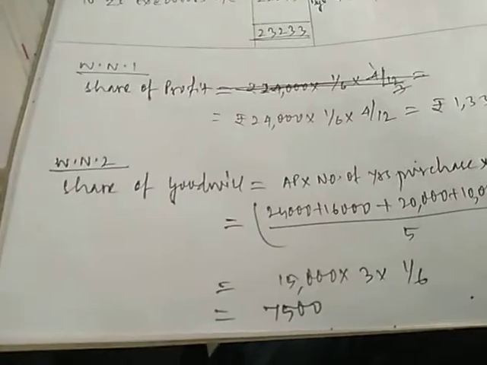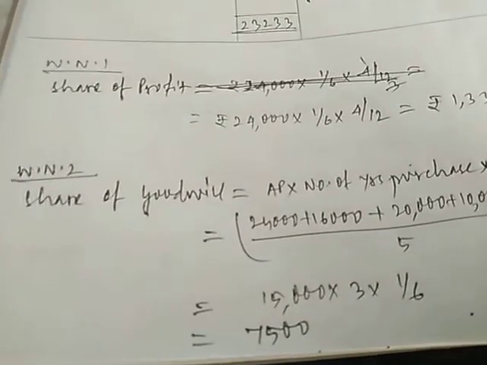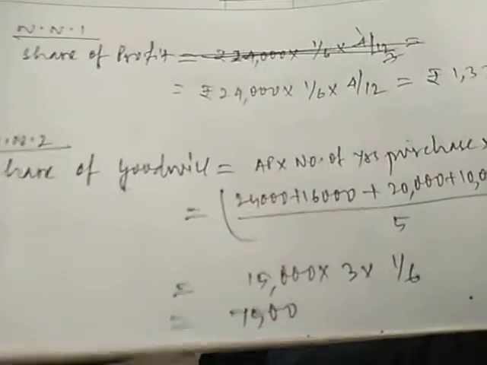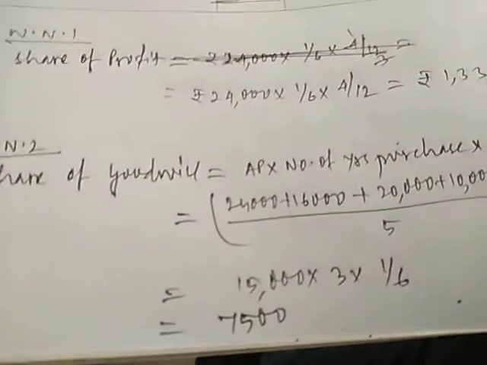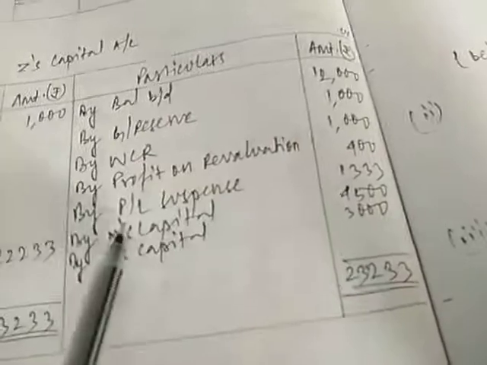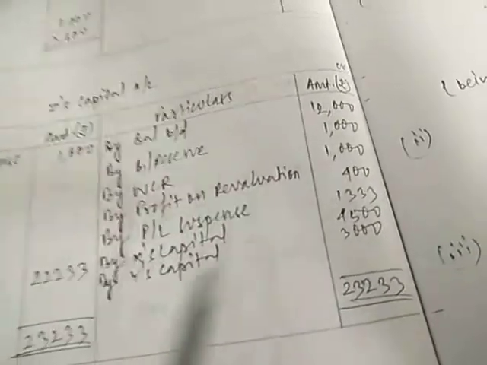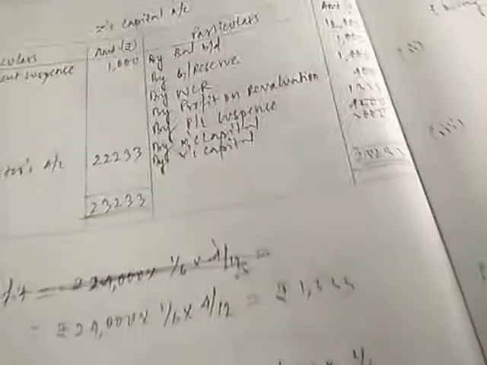This 7,500 is to be distributed in the gaining ratio. Now 3:2:1 was the old ratio. Z has died, so 3:2 is remaining. That is the old ratio as well as the gaining ratio. So when you divide 7,500 in 3:2, you will get 4,500 and 3,000 between X and Y. So I have written X's capital 4,500 and Y's capital 3,000.